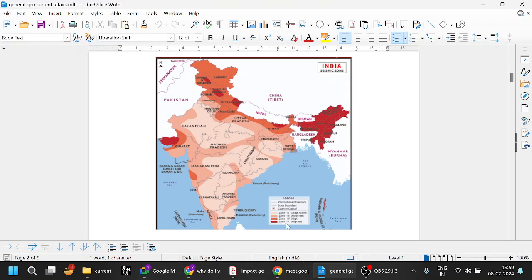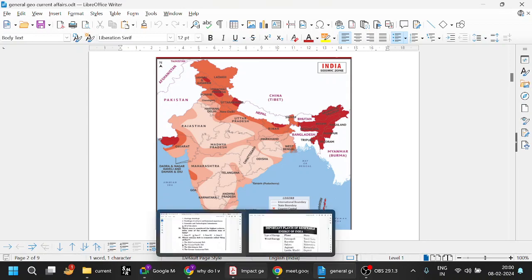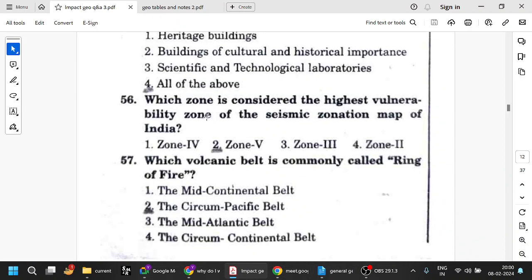And in general, zone 5 is the highest. Least active is zone 2. There is no zone 1. Least active, moderate, high, and highest. You can see here zone 2, 3, 4, and 5. So the answer to what is being asked is zone 5.